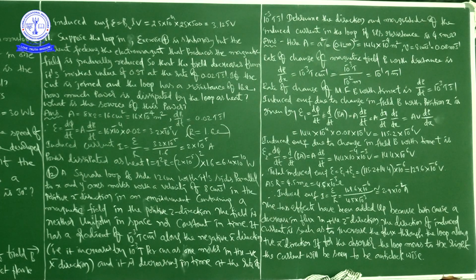The two effects have been added up because both cause a decrease in flux in the positive z direction, and the direction of induced current is such as to increase the flux through the loop along the positive z direction. If for the observer the loop moves to the right, the current will be seen in the anti-clockwise direction.